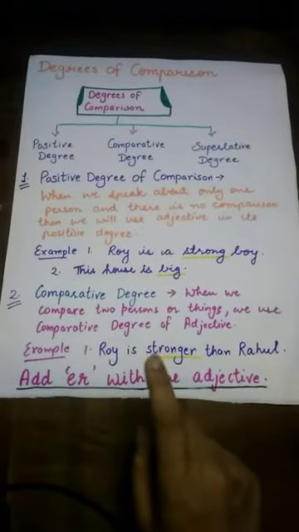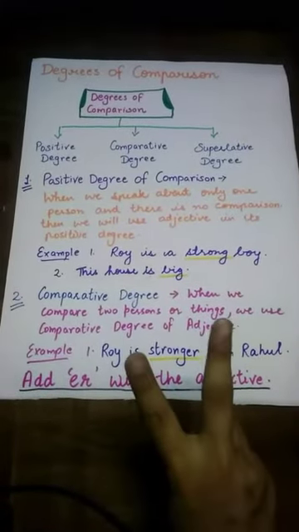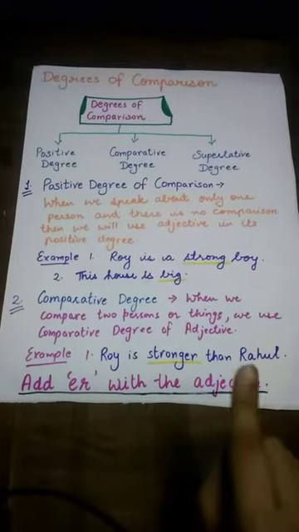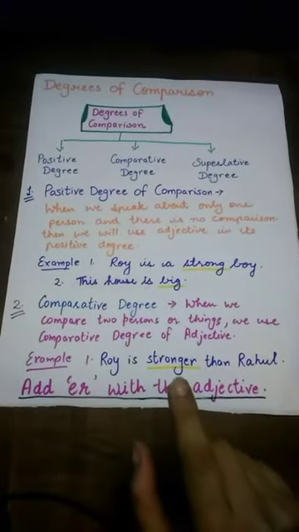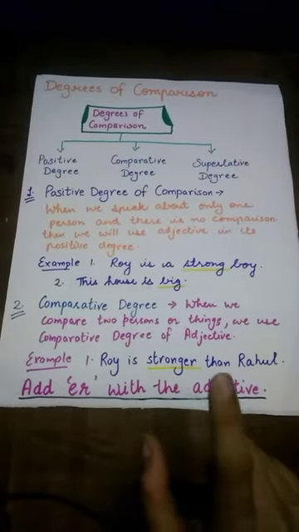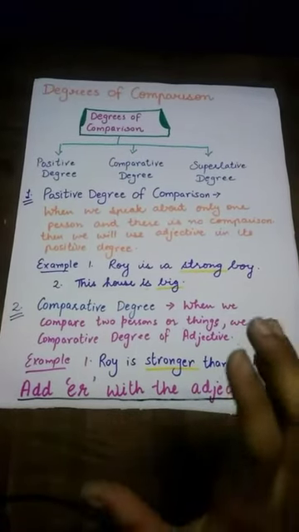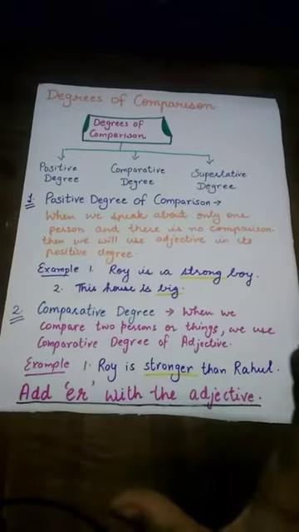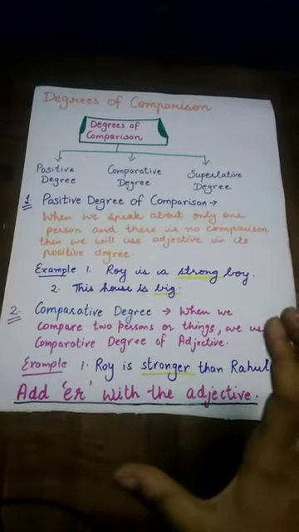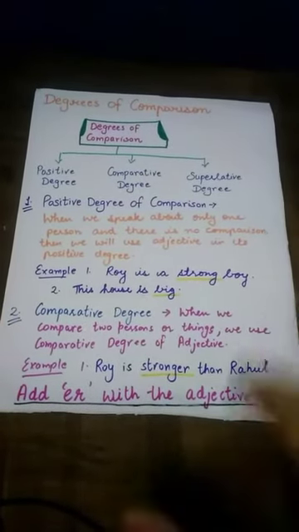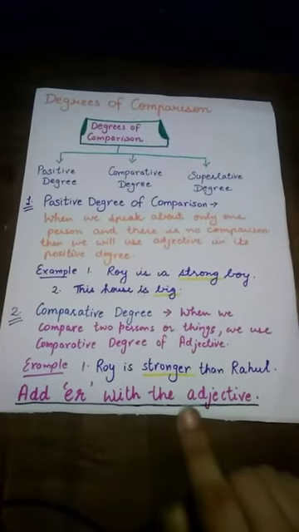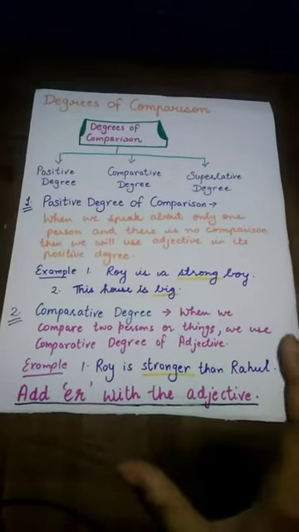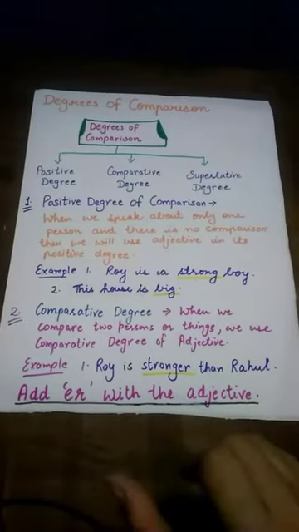Now in this sentence, we are comparing two children, Roy and Rahul. So we are using adjective strong in its comparative form. Now the question arises, how will you form comparative degree of adjective? We will add er with the adjective to form the comparative degree.